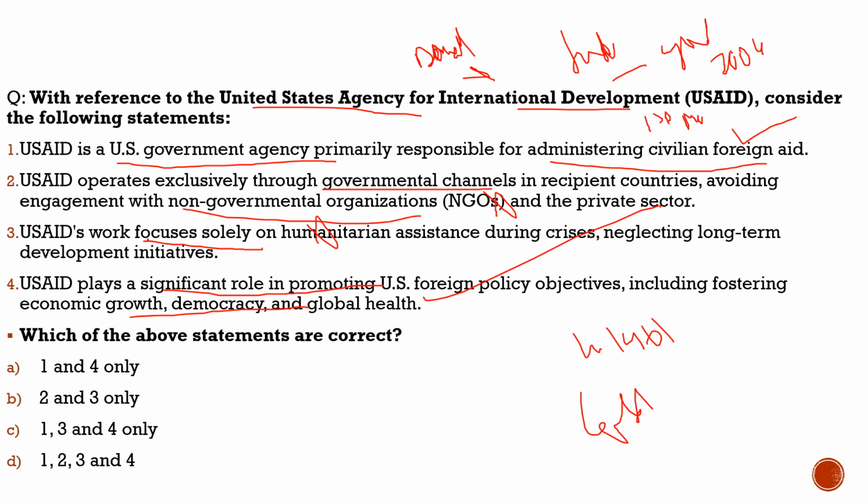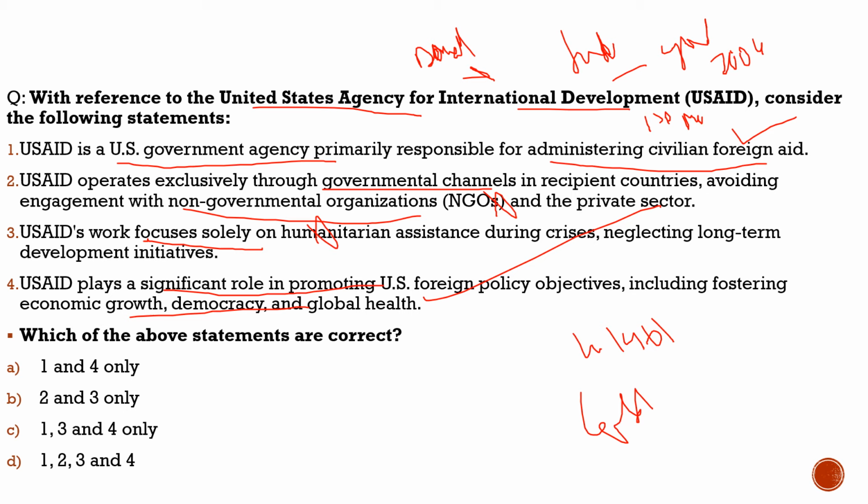This was the major reason why India from 2004 stopped getting funds through this for government initiatives. So with this, I hope you understood USAID, what it is about, and why Donald Trump is not favoring it right now, because he does not want to spend unnecessary money, and that money should go to other countries.